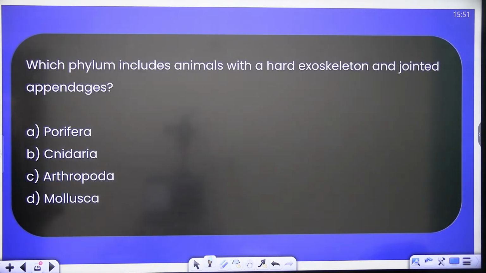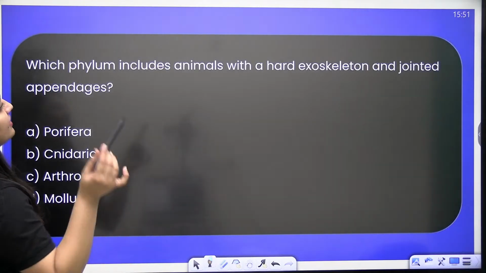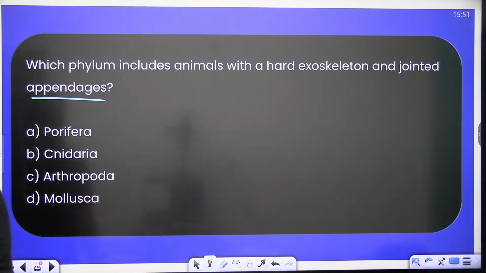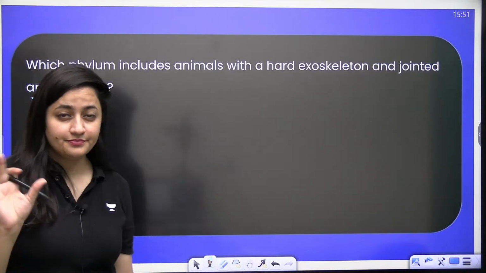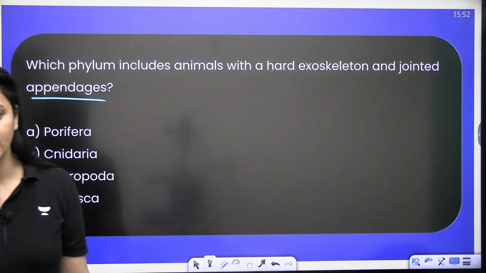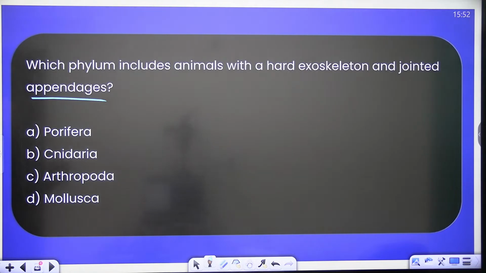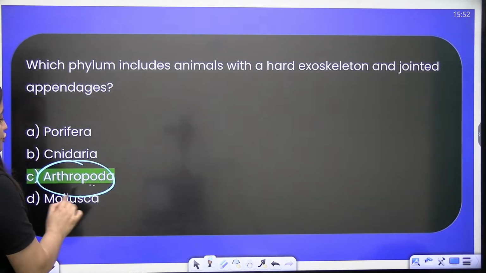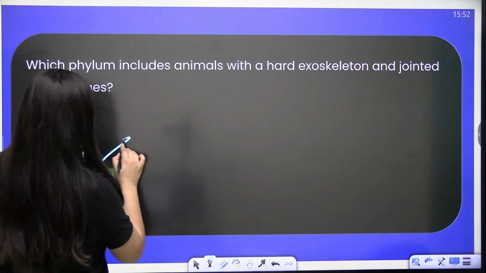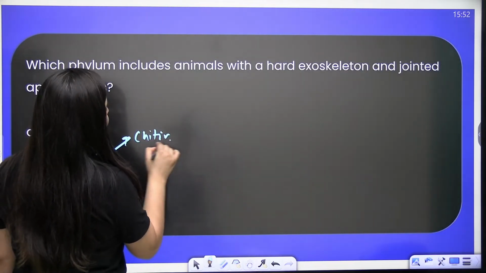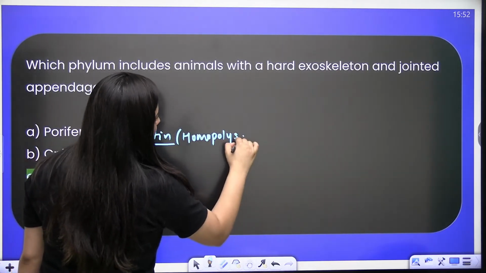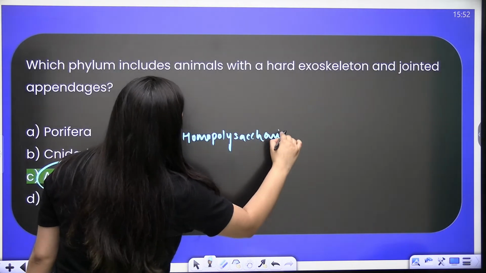Next, which phylum includes animals with a hard exoskeleton and jointed appendages? It's very easy. All the questions are very easy. It is on the basis of classification. Obviously Arthropoda, jointed appendages, and the exoskeleton is chitinous in nature. It is made up of chitin, and always remember chitin is a homopolysaccharide.